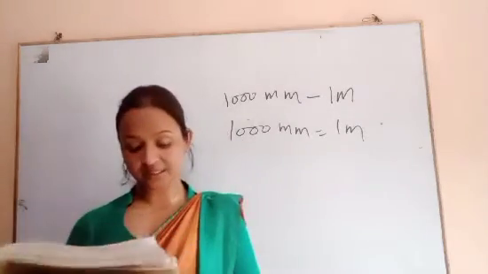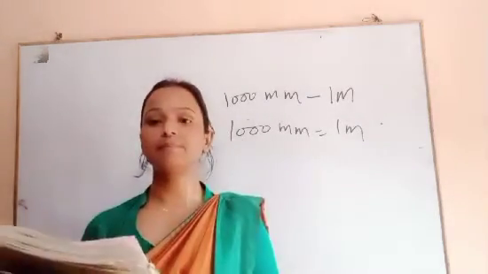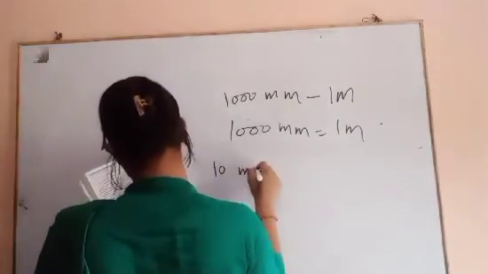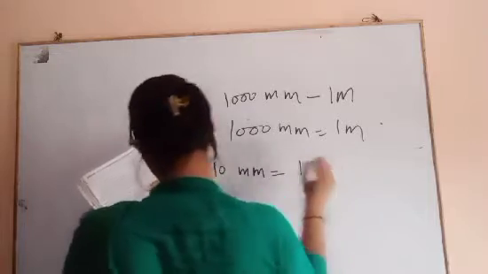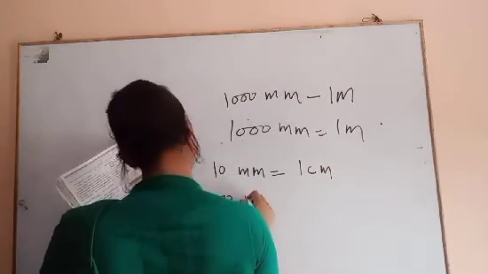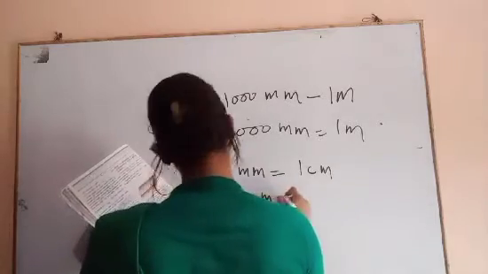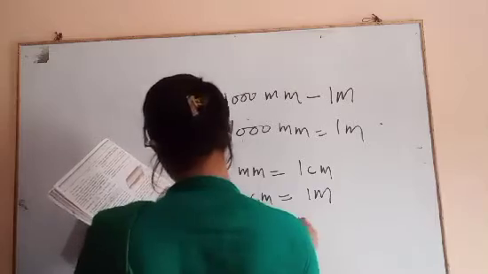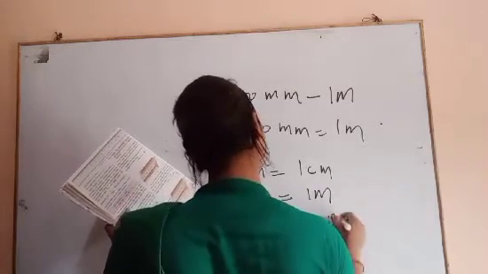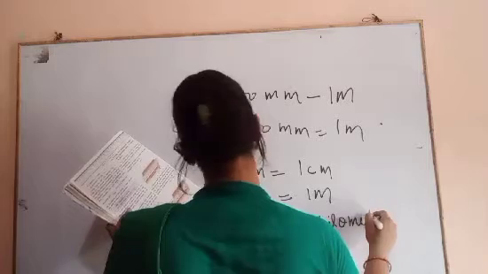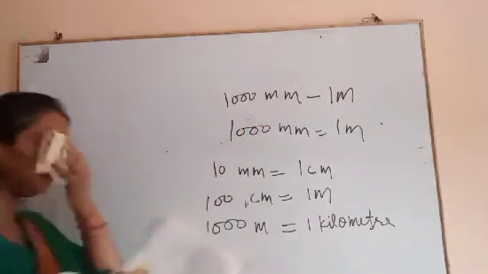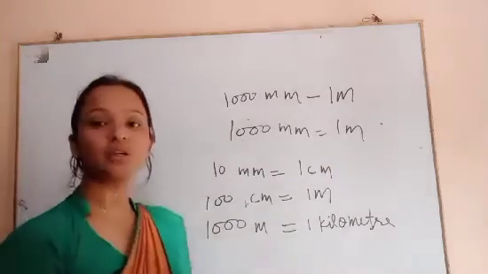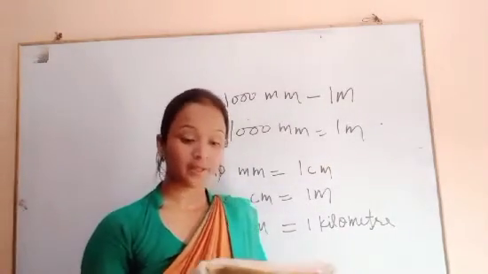When you sum up these, you will see that 10 millimeters is equal to 1 centimeter, 100 centimeters is equal to 1 meter, and 1000 meters is equal to 1 kilometer.